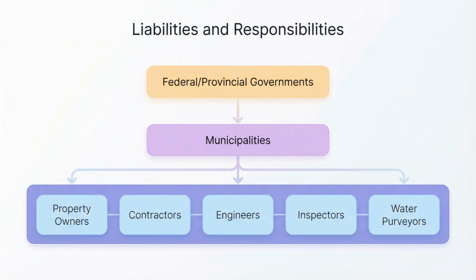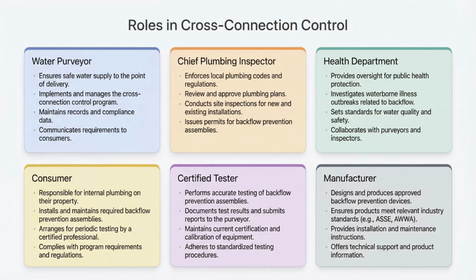If contamination occurs, liability can fall on property owners, plumbing contractors, consulting engineers, municipal inspectors, and water purveyors. Each party has specific roles. The water purveyor ensures safe water up to the consumer's premises. The chief plumbing inspector checks plumbing systems for hazards. The health department ensures water remains potable from source to tap. The consumer must install and maintain backflow devices. Certified testers ensure devices work correctly, and manufacturers must meet approval standards.